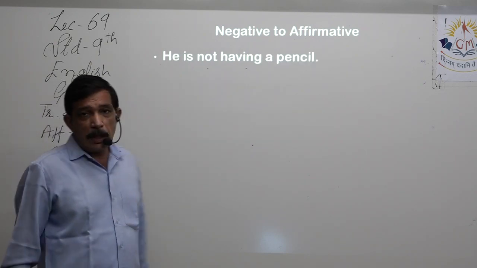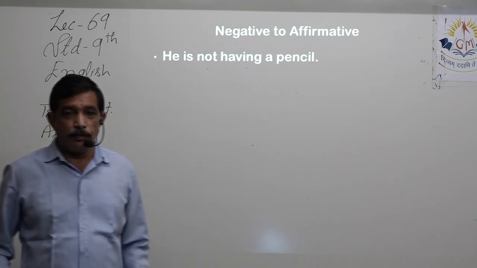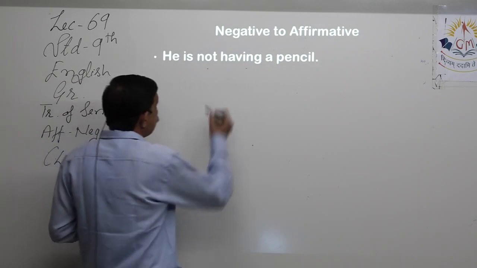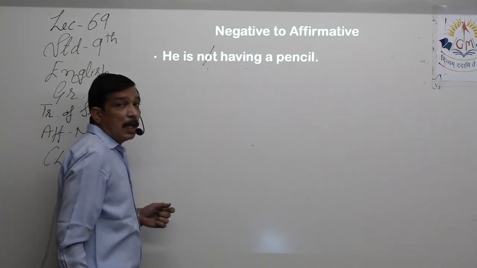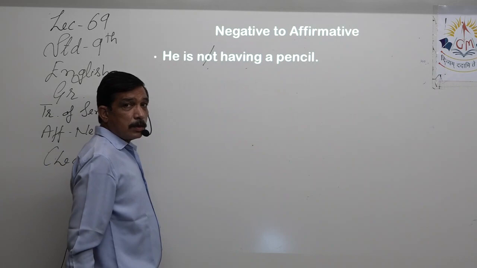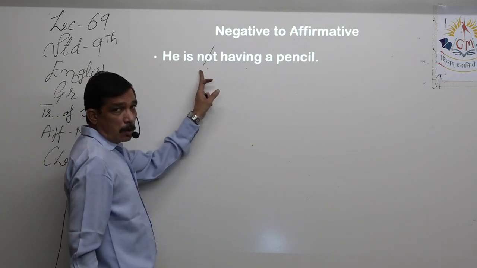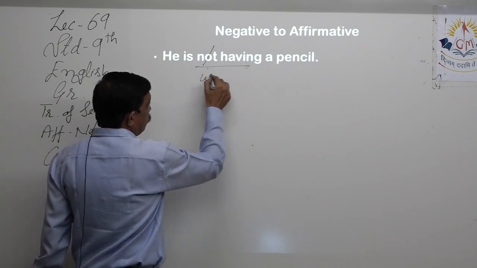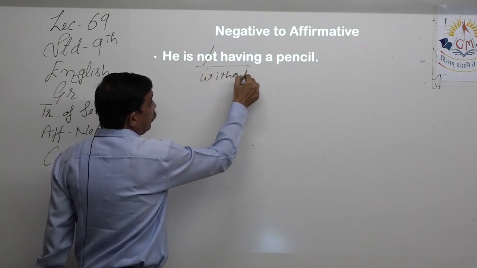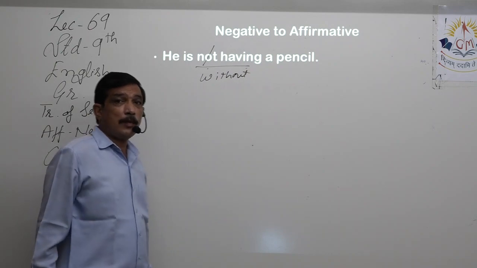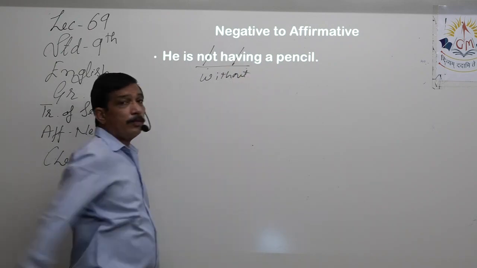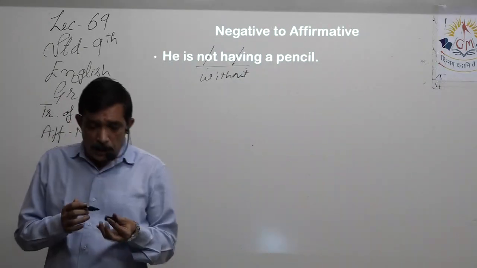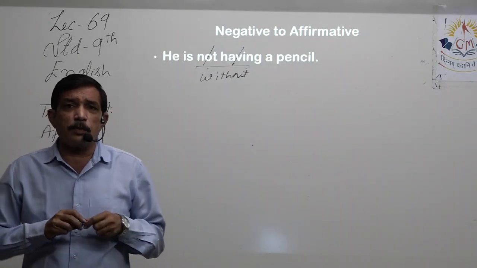He is not having a pencil. So, not having means without. I have to remove not, right? Then not having means without. We just learnt it in the previous example. So we cut both of them. He is without a pencil. Answer. So try to make it as short as possible.